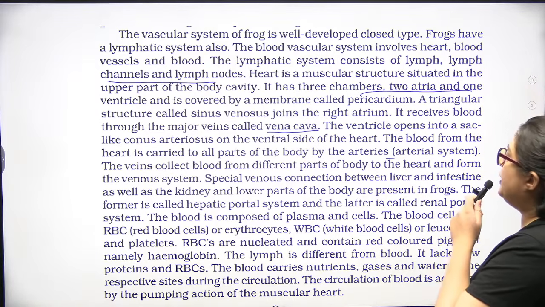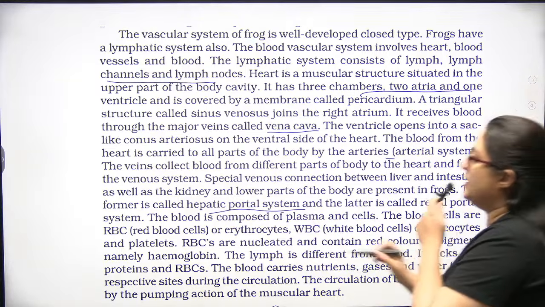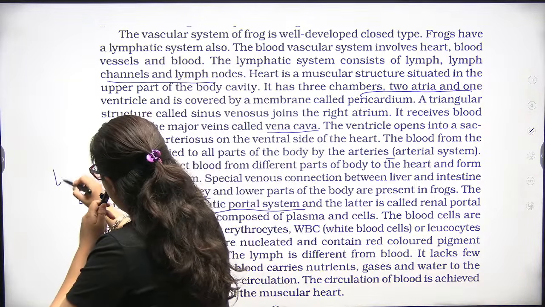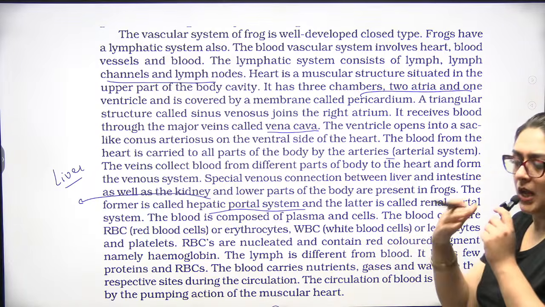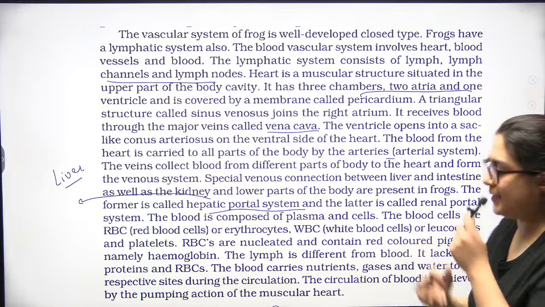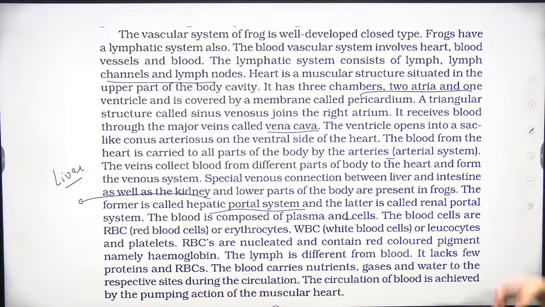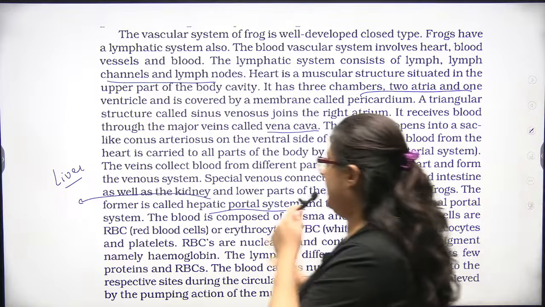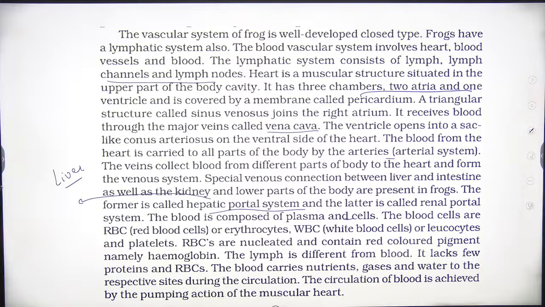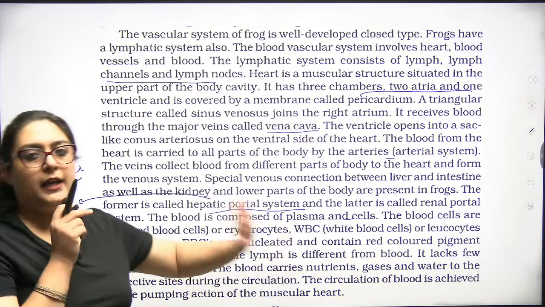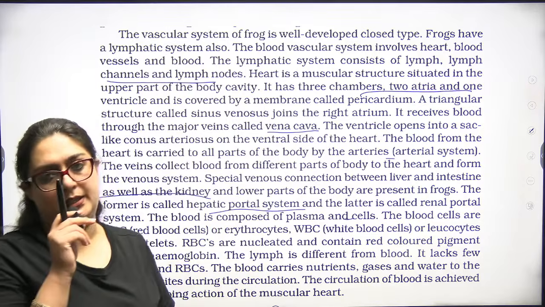A special venous connection between the liver and intestine is called the hepatic portal system. Hepatic means liver, and portal means some connection is there. Blood is composed of plasma and cells. Cells are RBCs, WBCs, and platelets. RBCs are nucleated in the frog. In us, initially RBCs are nucleated, but in the adult stage RBCs become enucleated.